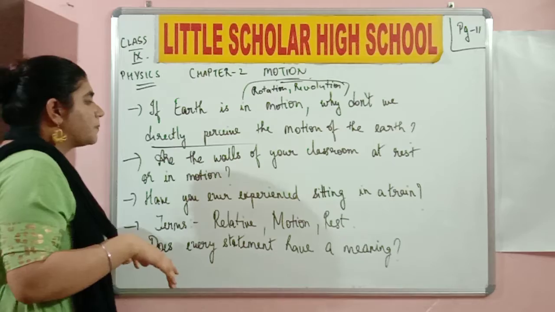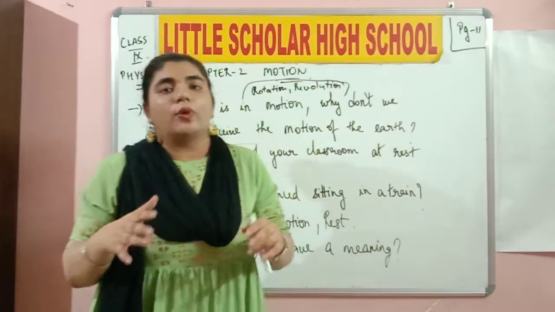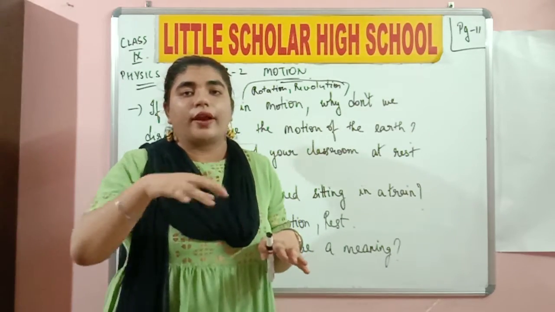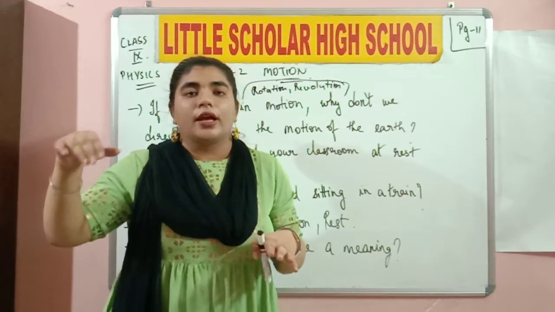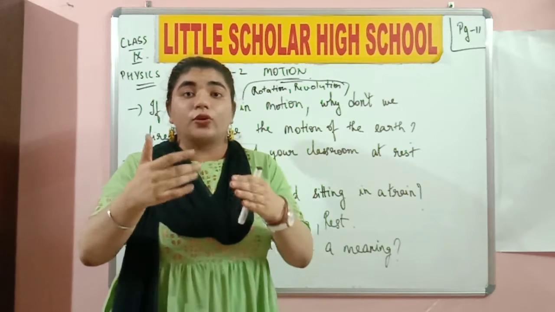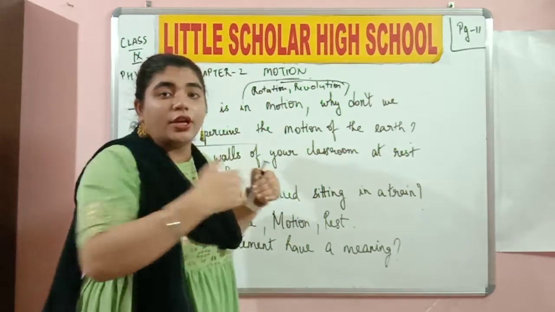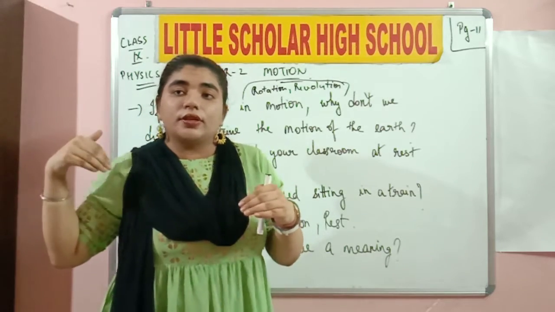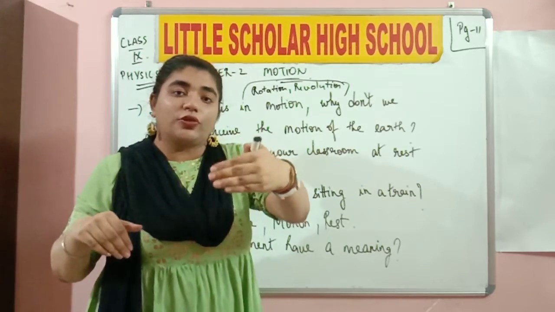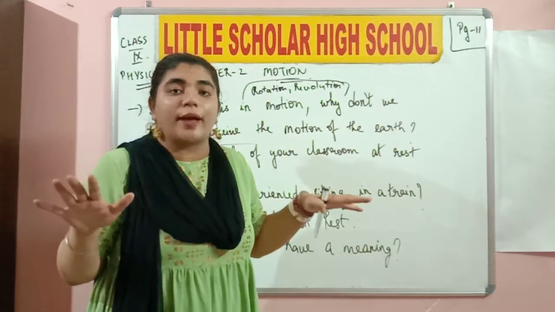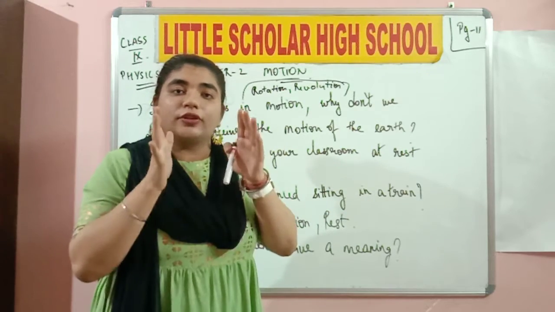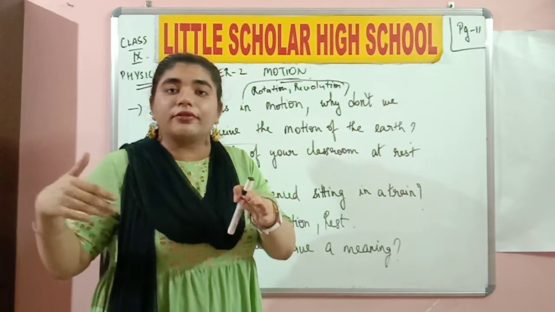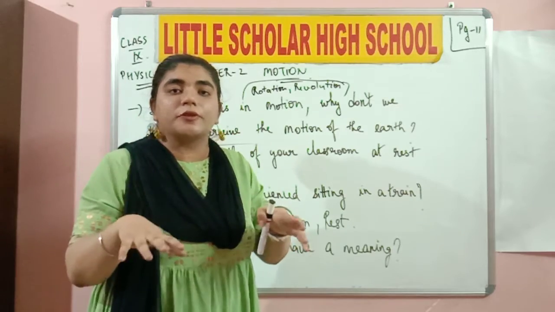Have you ever experienced sitting in a train? While you are sitting in one train which is on one track, if there is a train on the other track and if that train is moving, you feel that your train is also moving. If the other train goes in this direction, you feel that your train is moving in this direction, but actually it is not happening like that. You are at rest and your train is also at rest. It is the nearby train which was actually moving. This is one of the experiences.